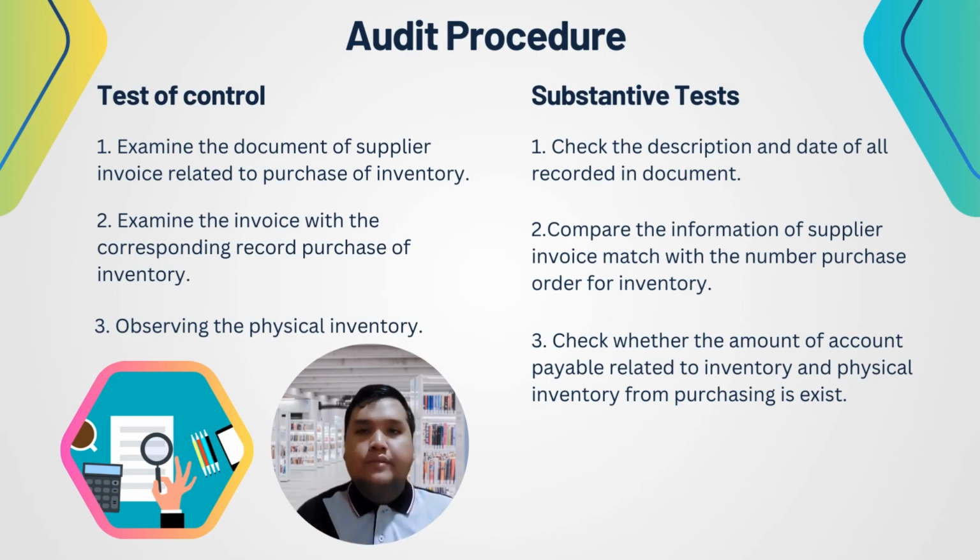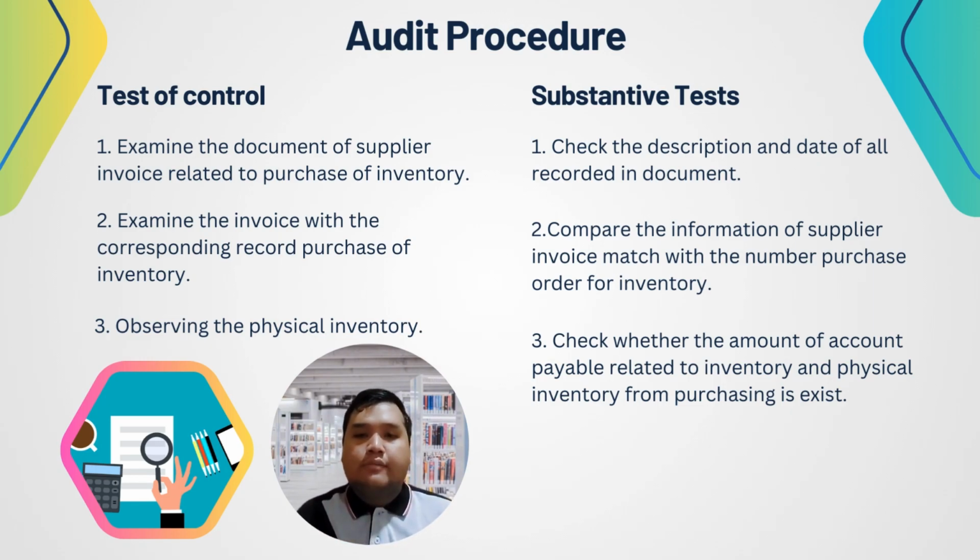Examine the invoice with the corresponding record of purchase of inventory and observe the physical inventory. Next, we do a substantive test. First, check the description and date of all records in the document. Compare the information of the supplier invoice to match with the purchase order number from the actual inventory.